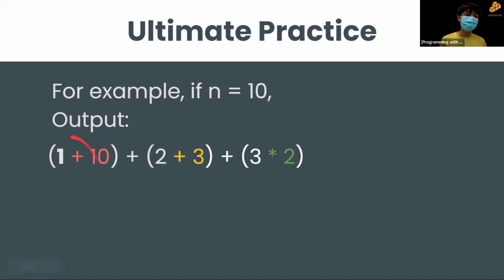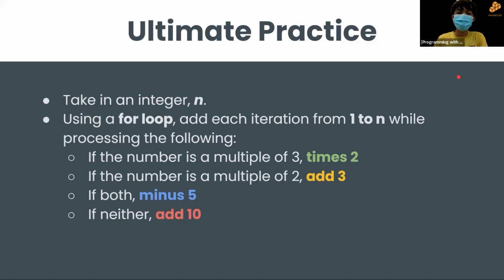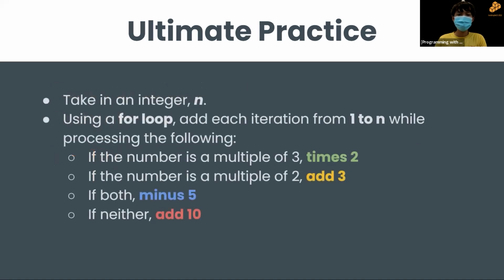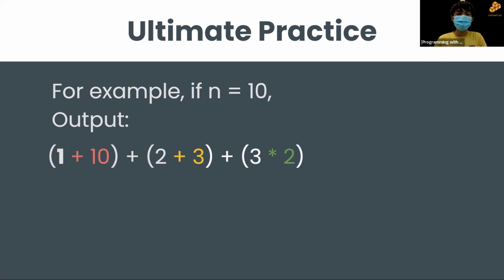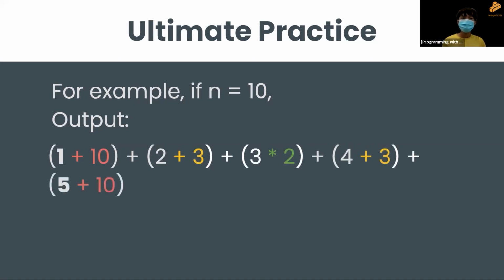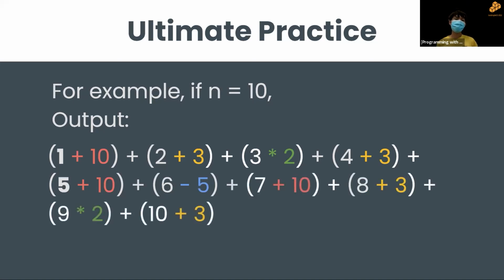The reason is that 1 is neither a multiple of 3 nor a multiple of 2, which is why you add 10. 2 is a multiple of 2, which is why you add 3. 3 is a multiple of 3, which is why you multiply it by 2. 4 is a multiple of 2, so you add 3. 5 is neither, so you add 10. 6 is both a multiple of 2 and of 3, so you minus 5, and so on. Then you should output this answer, which is equal to 104.